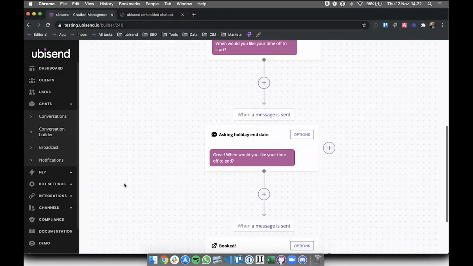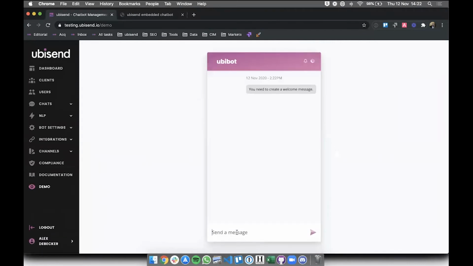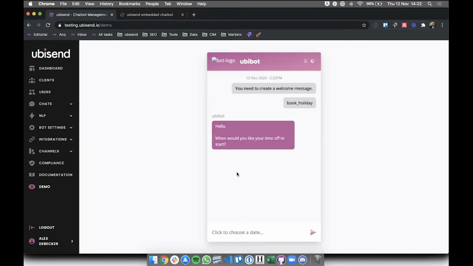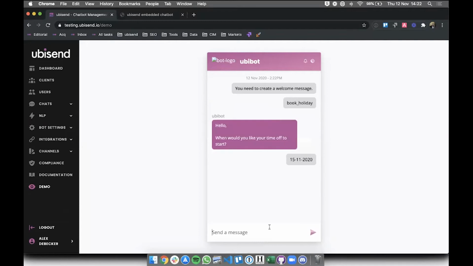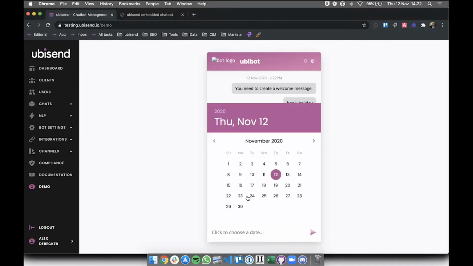Okay, so what I've done is the exact same process on the second message. So now we have 2 date pickers. I'm just going to go through that so that you can see what it looks like. Book holiday. Okay, so I can book a holiday from tomorrow, which is nice. And then when would I like my time to end? Let's be more reasonable than I said earlier. I'll take a week off.